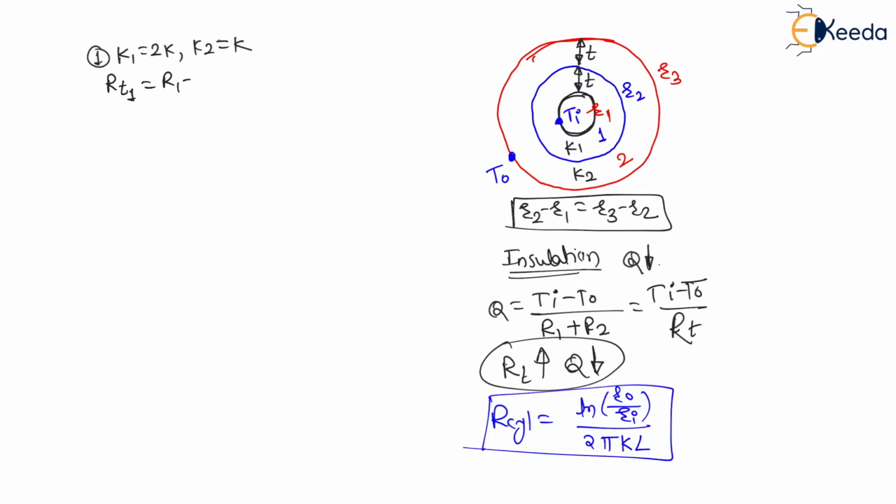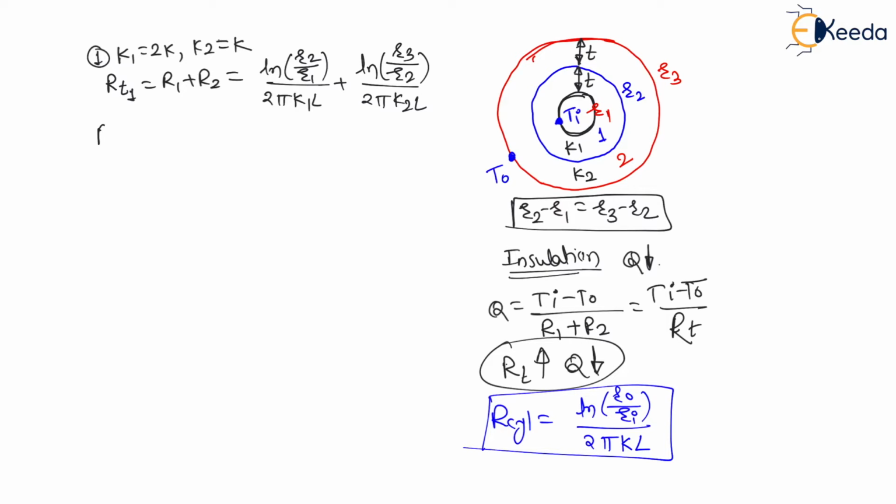Total resistance will be R1 plus R2, which is ln of R2 divided by R1, divided by 2 pi K1 L, plus ln of R3 divided by R2, divided by 2 pi K2 L. Here R1 is for the first cylinder. For the first cylinder, outside radius is R2 and inside radius is R1, therefore R2 divided by R1. For the second cylinder, outside radius is R3 and inside radius is R2, therefore ln of R3 divided by R2, with the thermal conductivity of the respective material.